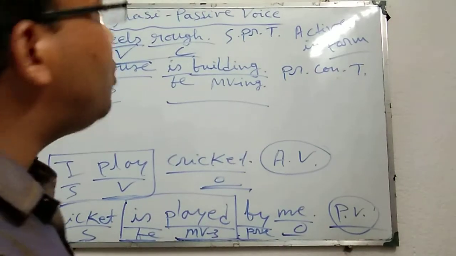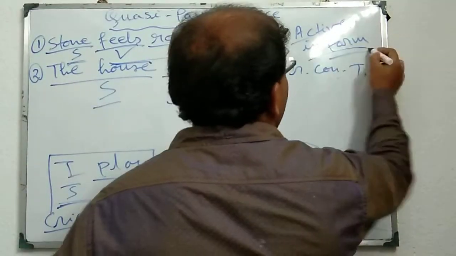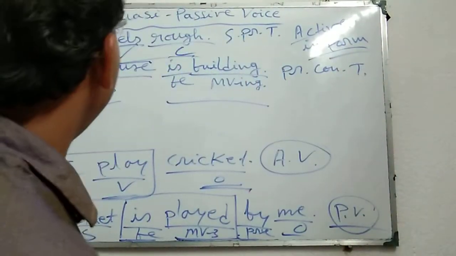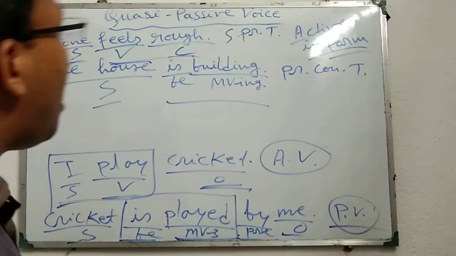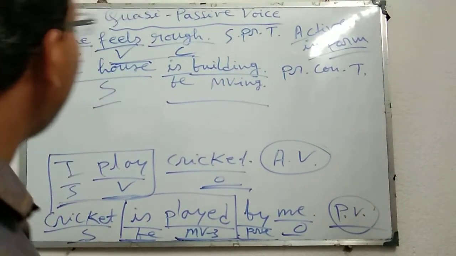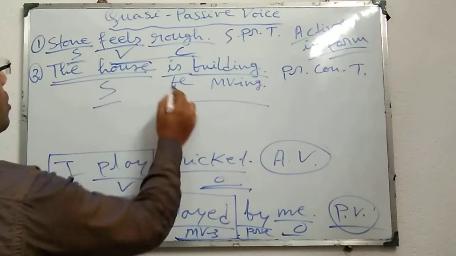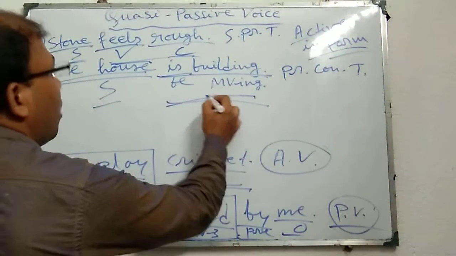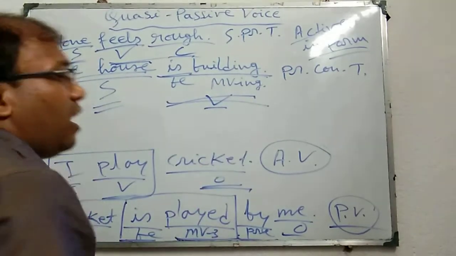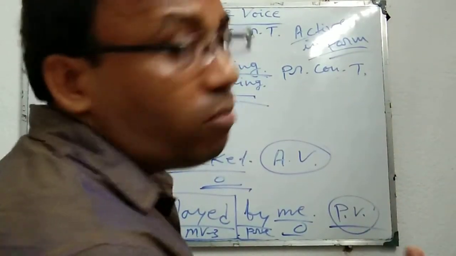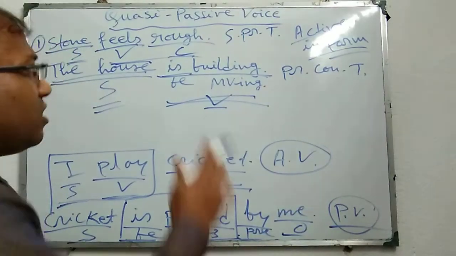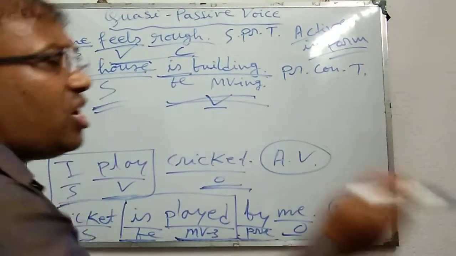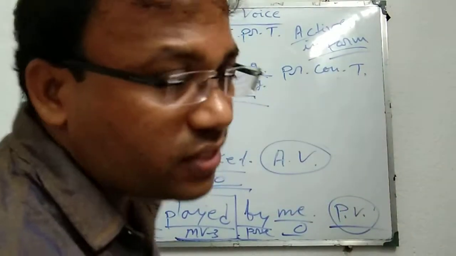This sentence structure is like active voice. That's why it is active in form. Similarly, the second one, the house is building. Here also the house is the subject, is building is present continuous tense. It is also like active form, or structurally this sentence is like active voice.